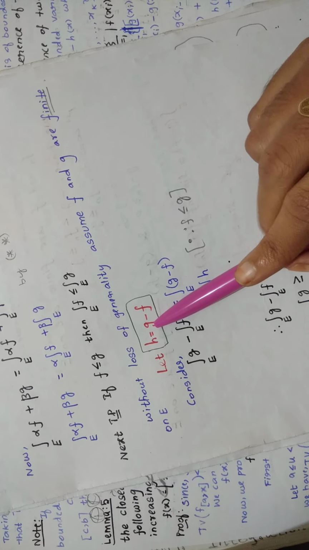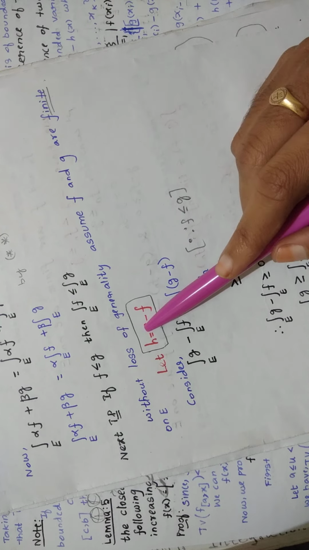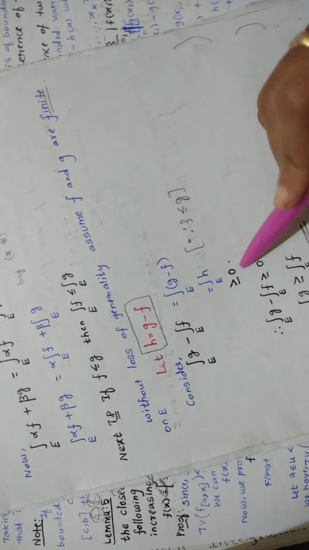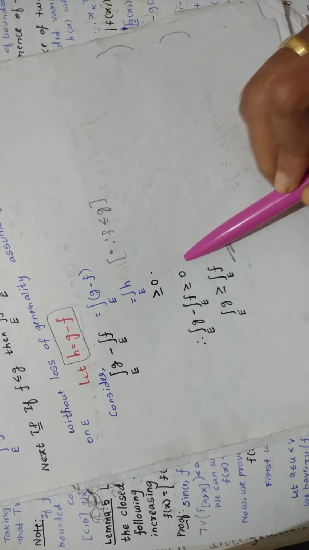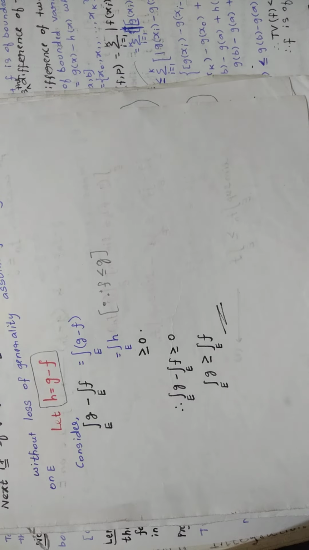Okay, because this is greater minus smaller value. So when you subtract greater value minus smaller value, what do you get? You get a positive value, no? So that is why greater than or equal to 0. So left hand side greater than or equal to 0. So from this you can write like this. So you proved this proposition. Proposition or theorem? It's a theorem, no? So you proved it, hence the proof.